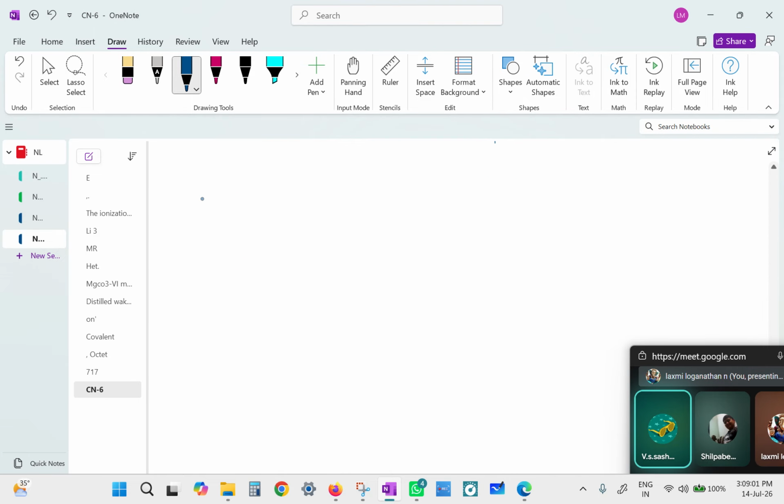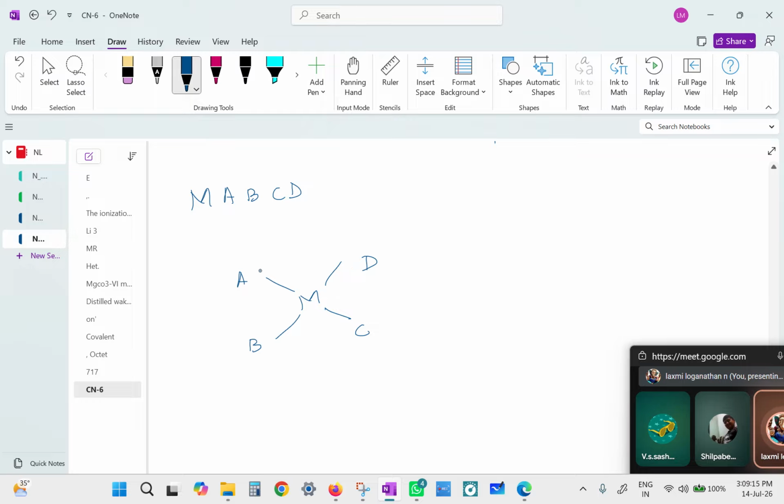So coming to M, A, B, C, D type. Let us put the M. Let us put the four groups, say A, B, C, and D. They are all dissimilar to one another. But can we say that A and B are close to one another? Yes, miss.